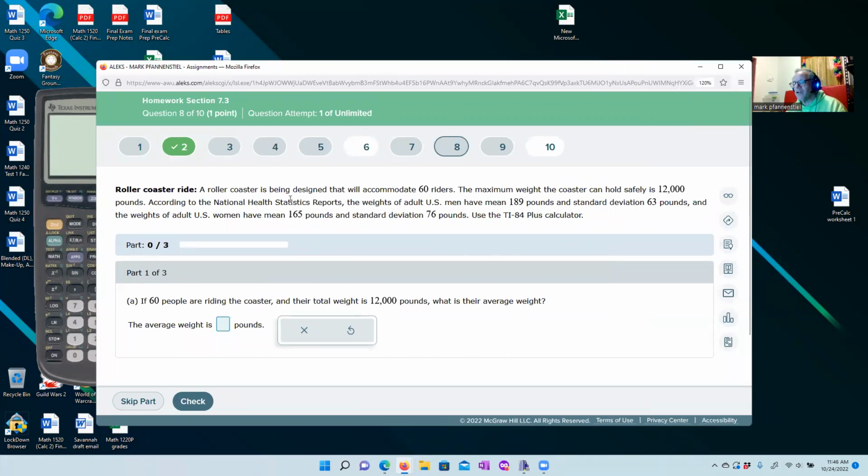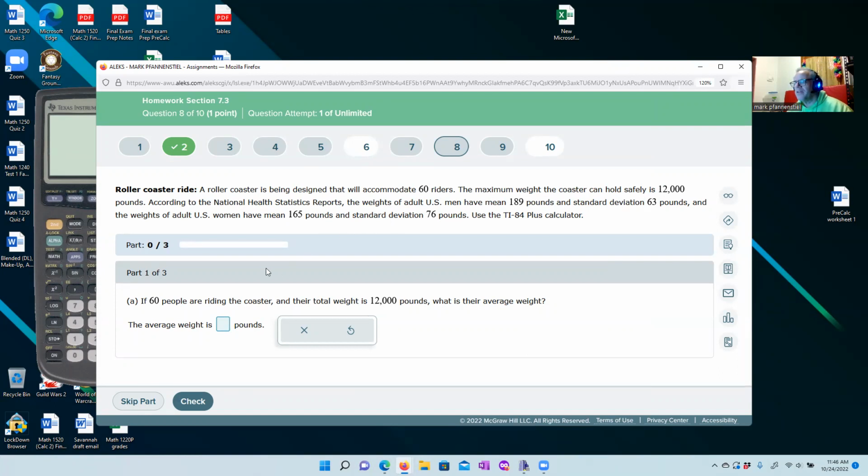So we have a roller coaster being designed to accommodate 60 riders. The maximum weight the roller coaster can hold is 1,200 pounds. According to National Health Statistics Reports, the weight of U.S. men is 189 pounds, and the standard deviation is 63. They may give us the probability for women because there's going to be a part A and a part B here. One for men, one for women. And we'll see what we can do with this.